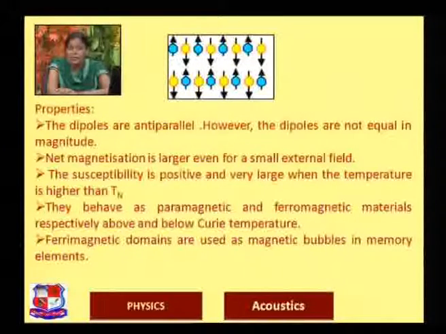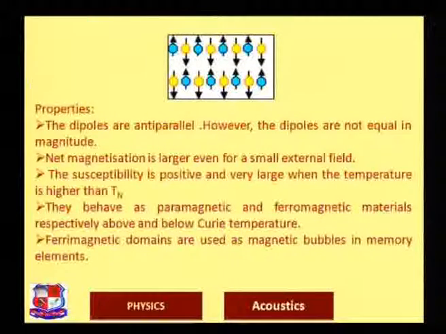For paramagnetic materials, when you apply an external magnetic field, you require a sufficient amount of external magnetic field to magnetize the material. Why? Because the dipoles are randomly oriented. But for the other three, ferromagnetic, antiferromagnetic, and ferrimagnetic materials, you require a very small amount of magnetic field just to make the dipoles change their direction. Why? Because they possess permanent dipole moments, and they are ready to move into the external magnetic field. So they respond very positively to the external magnetic field.